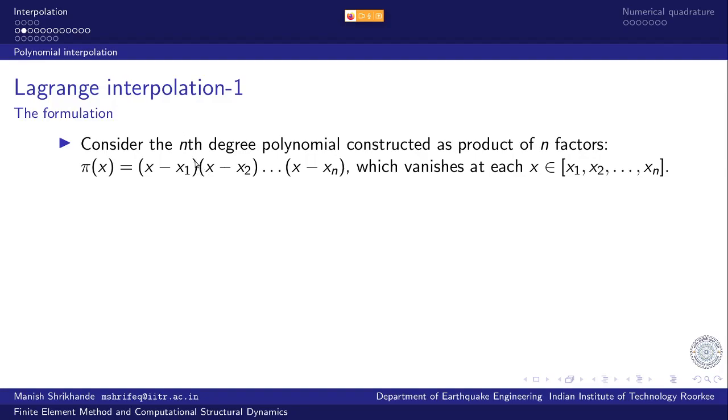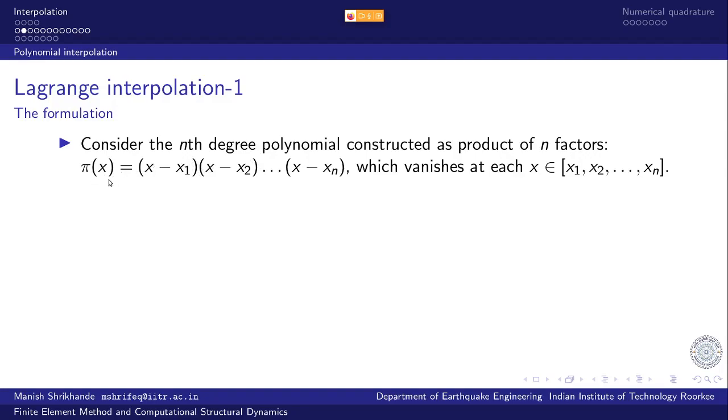So we know that if there are n number of points, then there is going to be an (n minus 1)th degree polynomial which can pass through those n points, and that can be constructed by accumulating products.